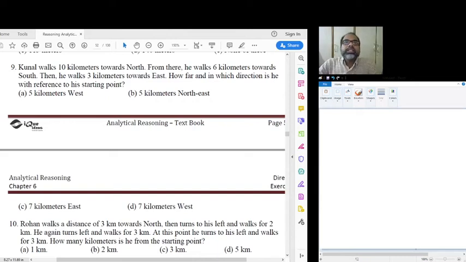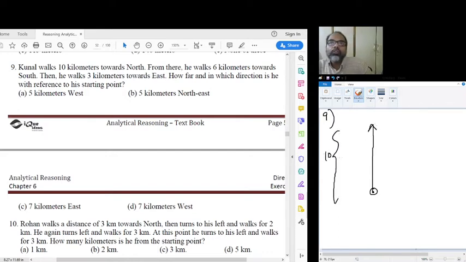Ninth question, it says Kunal walks 10 kilometers towards the north. So, starting from here, Kunal walks 10 kilometers towards the north. So, this complete distance is 10 kilometers. Then he walks 6 towards south.